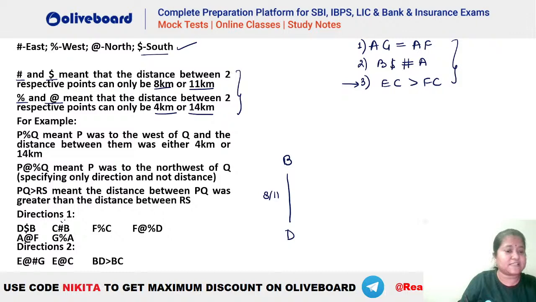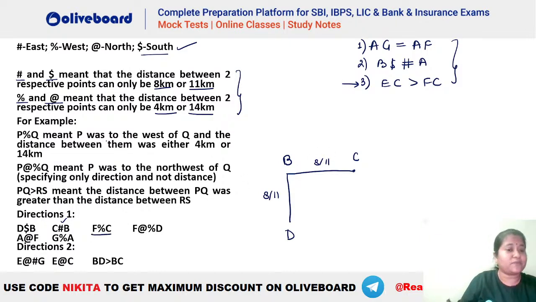After that, we have C hash B. What is the meaning of hash here? Hash means again east. So C has to be towards the east of B. So let's say this is your C here, and the distance between them has to be what? Okay, देखते हैं. So C is here. So B and C, we have a hash. That means again either this is 8 or 11. Okay, this is also C.